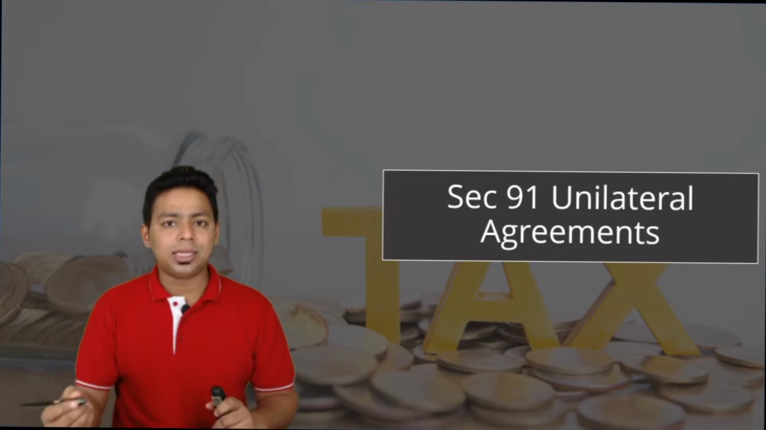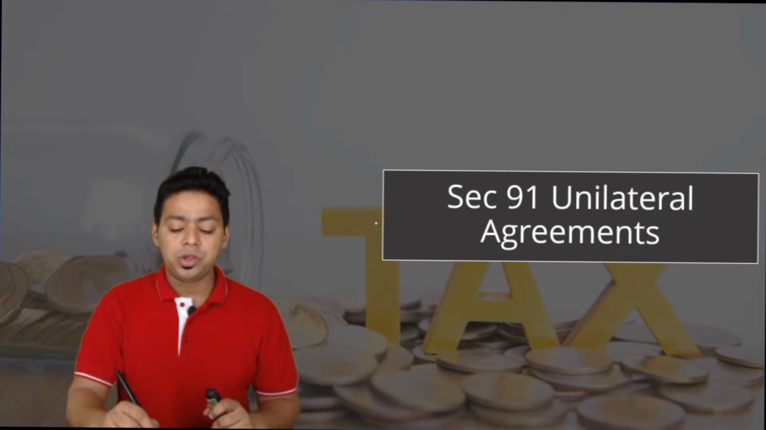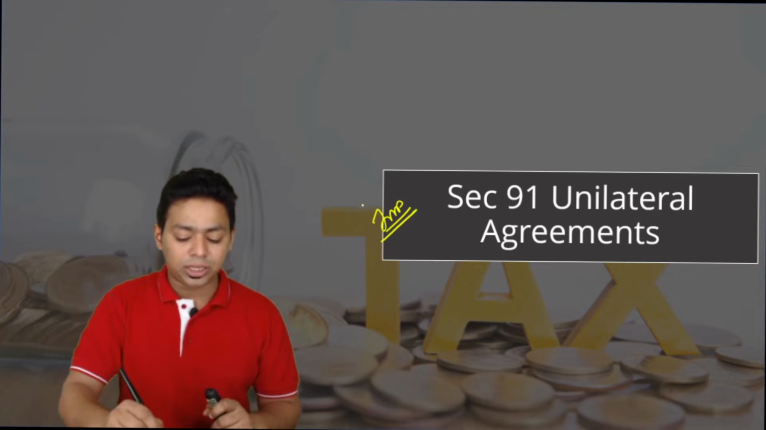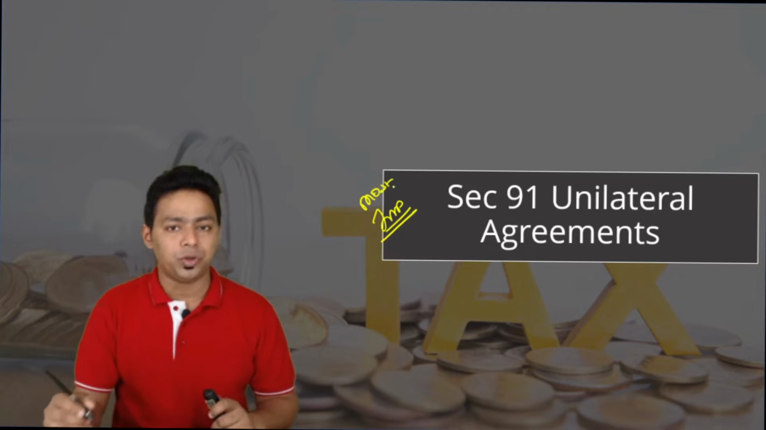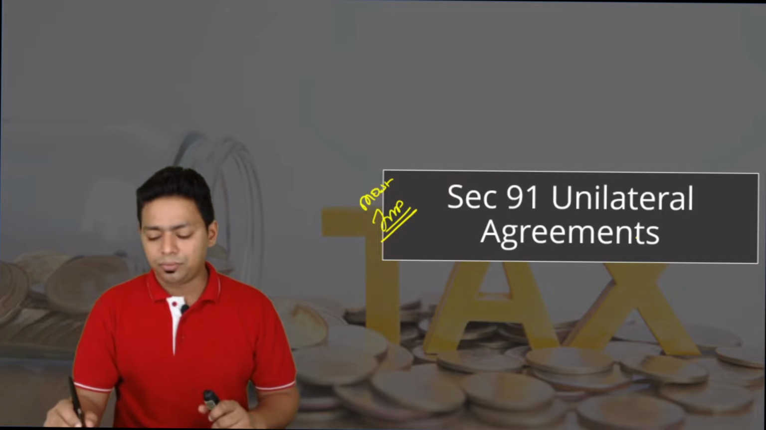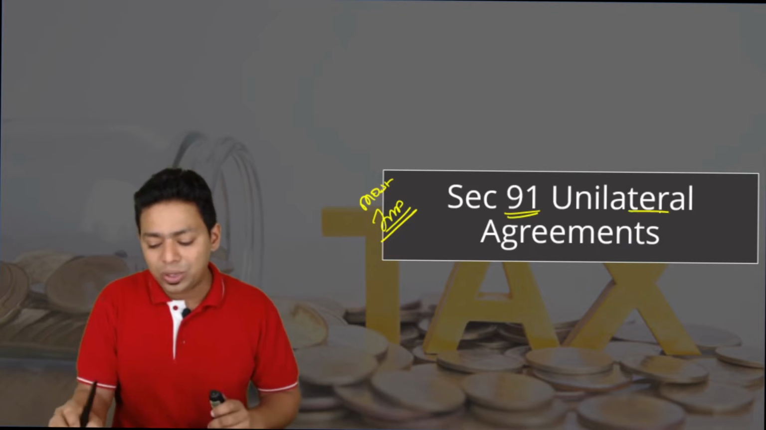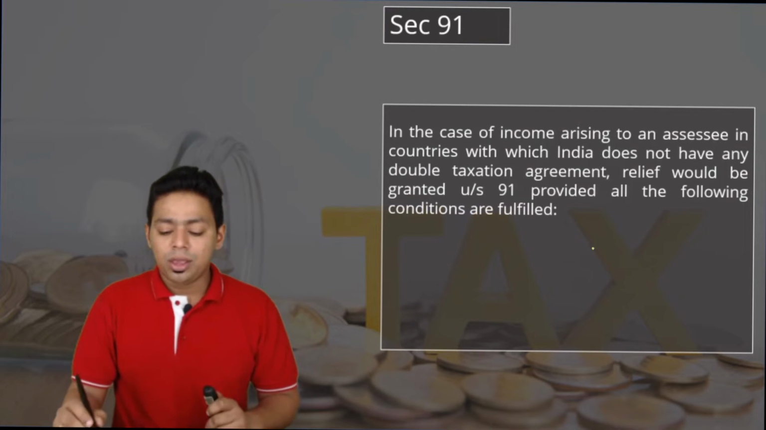The most practical section, or the practical questions which come in the exam, are from section 91, when there is no DTAA. Mark this section as the most important section of your syllabus. It will definitely be targeted in the exam, and from the DTAA chapter most of the questions are based on section 91, called unilateral relief.